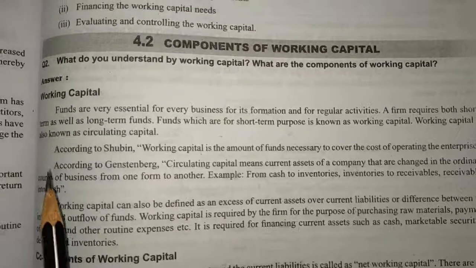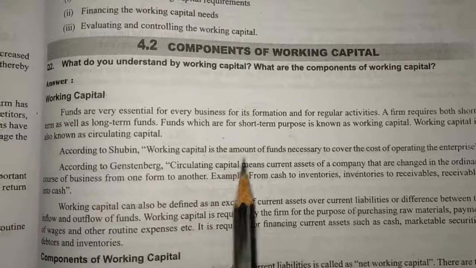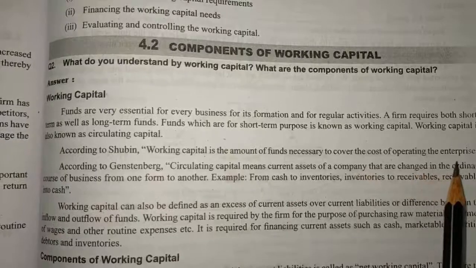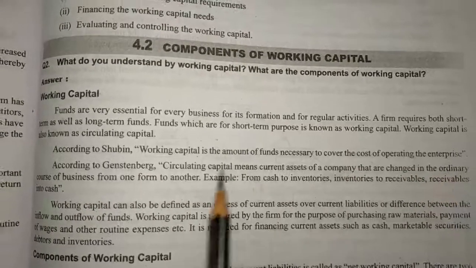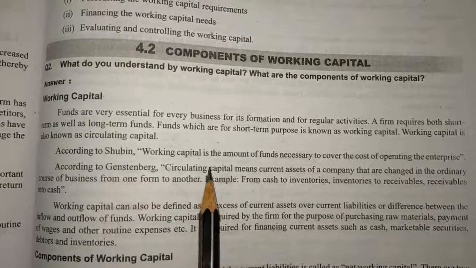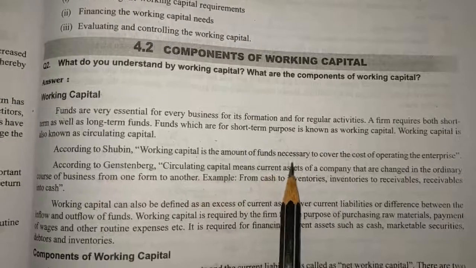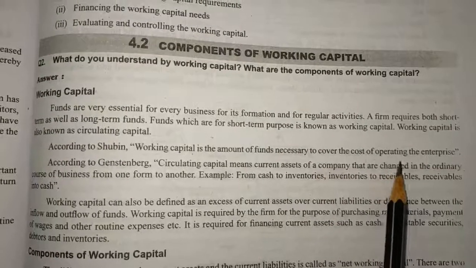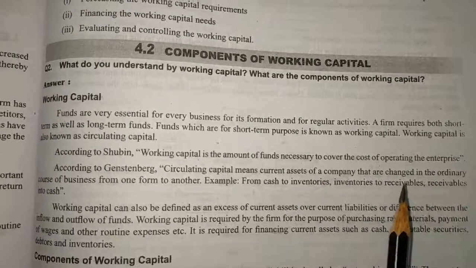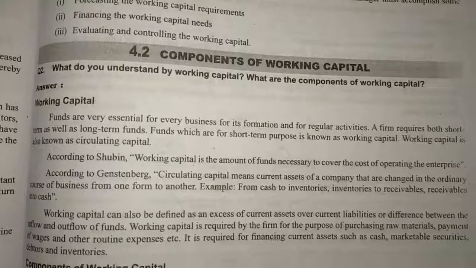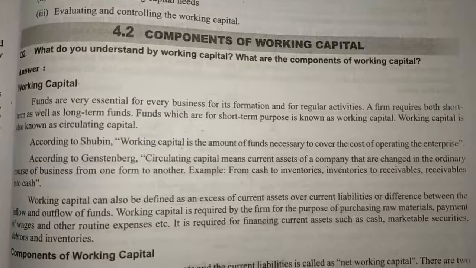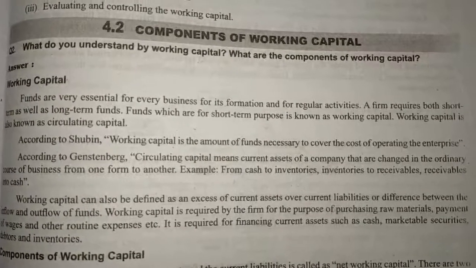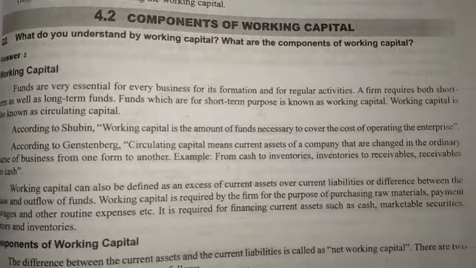According to Shobin, working capital is the amount of funds necessary to cover the cost of operating the enterprise. What he is saying is that this is the fund which is required to cover all the operations of the enterprise. In other words, working capital is the amount which is going to be utilized just to overcome the day-to-day expenses. This is about working capital.